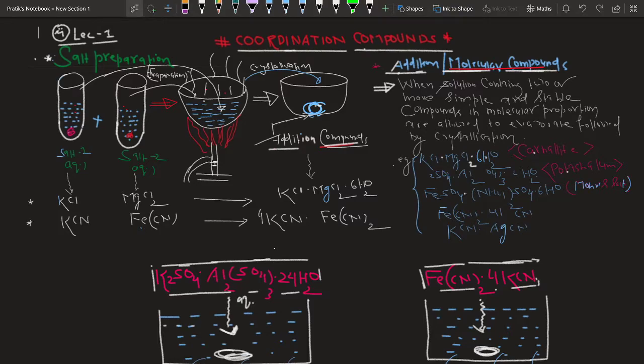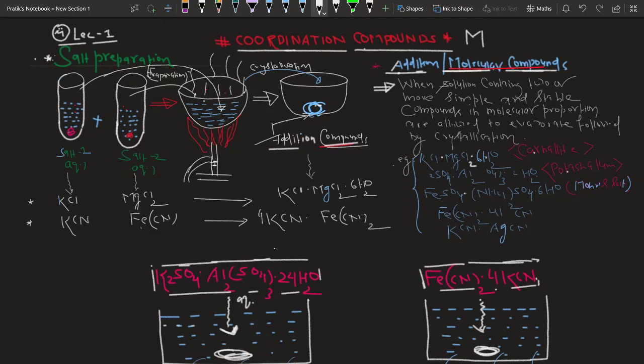So in this unit, we are going to discuss a very important chapter, and the name of the chapter is coordination compounds. When we talk about coordination compounds, students, as the name suggests, it reflects an understanding of a very special type of bond, and that is the coordinate bond.